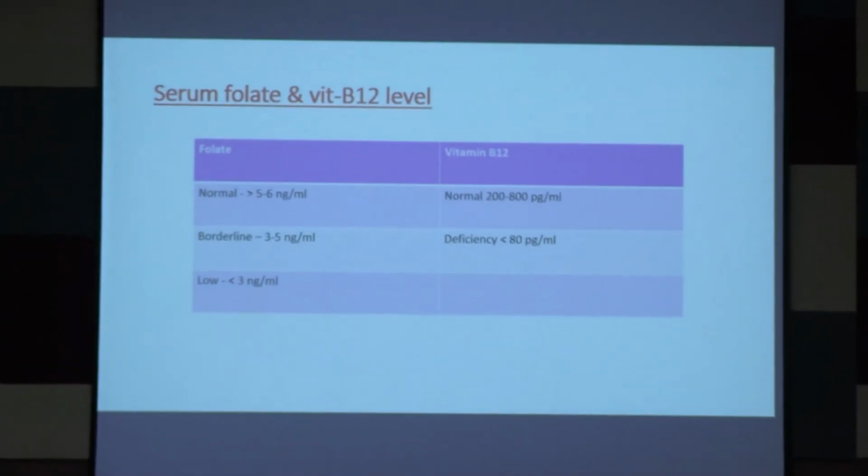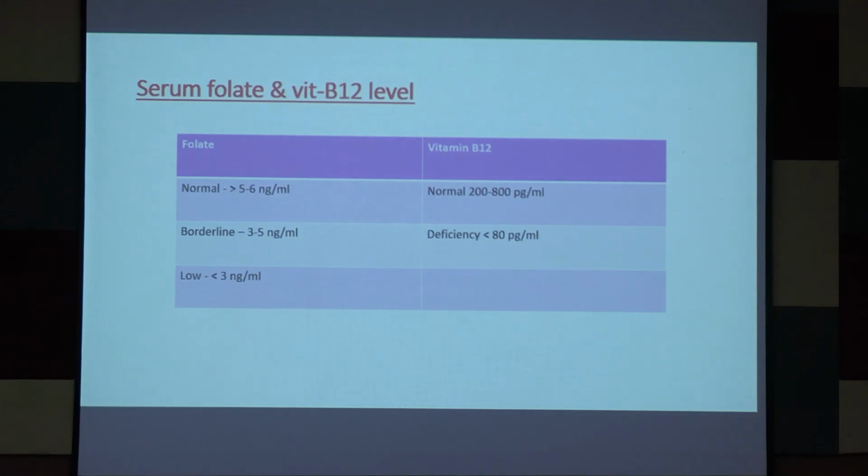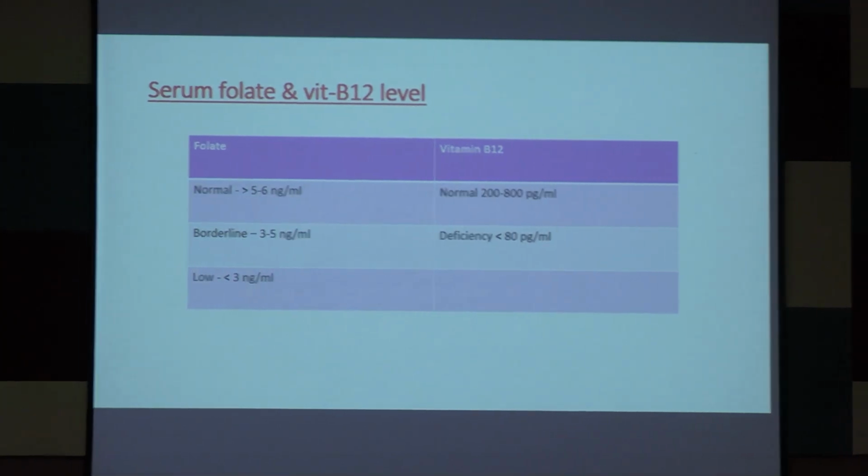Now before going to the deficiency, we should know the normal values of serum folic acid and serum vitamin B12. Normal serum folate level is around 5 to 6 nanogram per ml. We call it deficient when the value is less than 3 nanogram per milliliter.